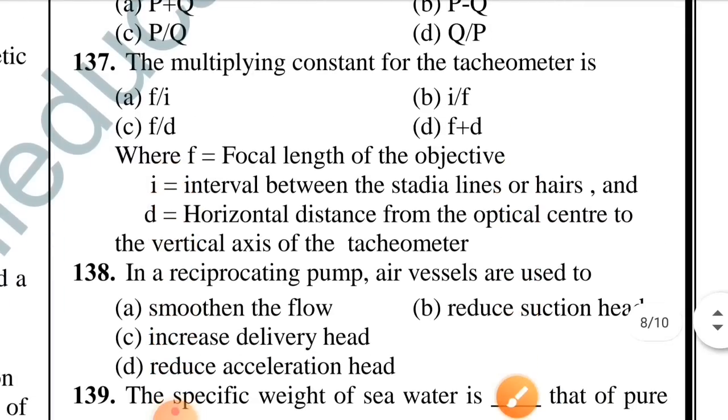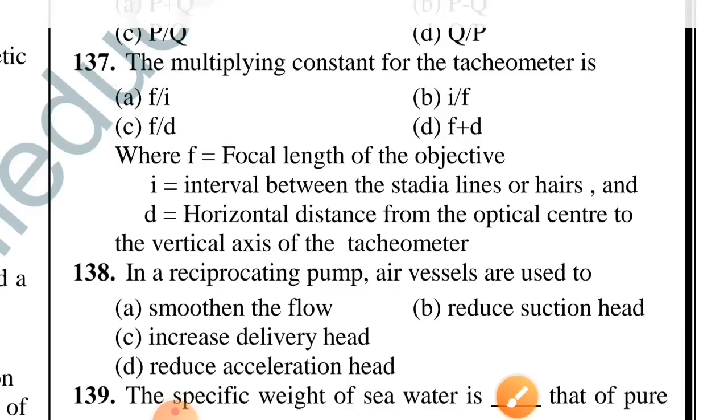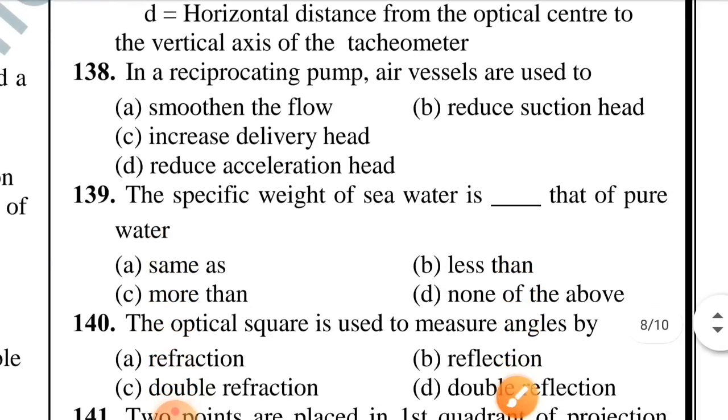Question number 137. The multiplying constant for the tachometer is. Option A is correct, f by i. Question number 138. In a reciprocating pump, air vessels are used to. Option D is correct, reduce acceleration head.